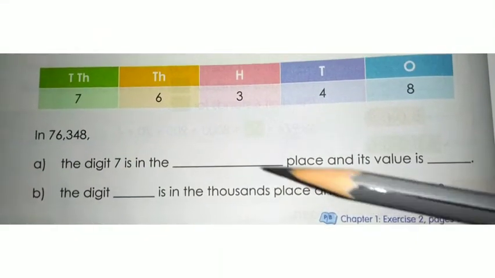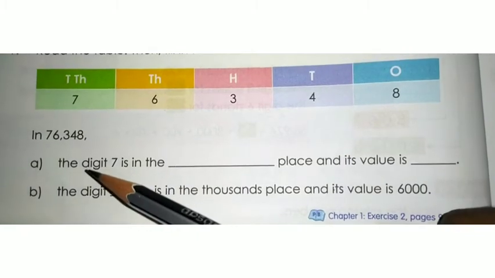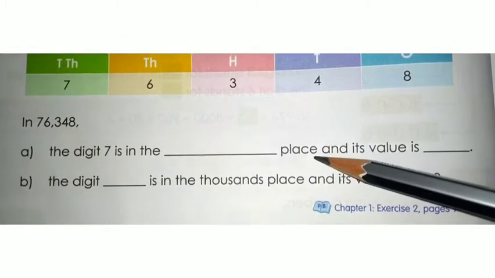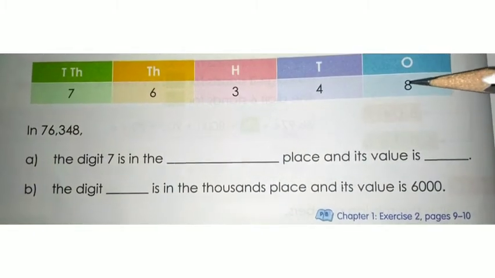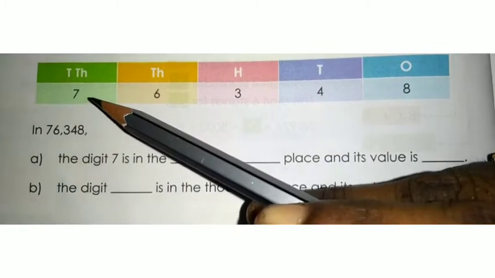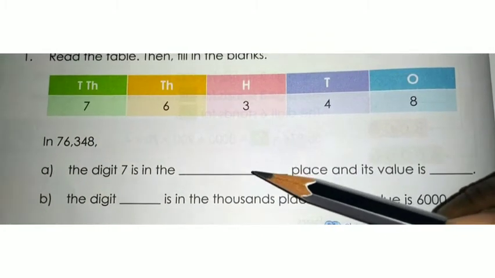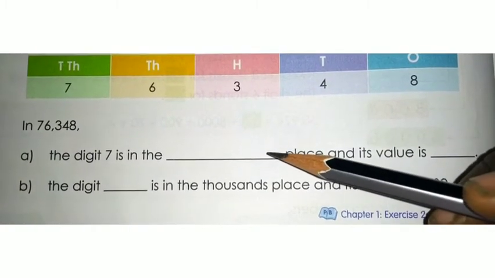Children, here you have to find the place value. Look at the question. The digit 7 is in the dash place. Where is the value 7? Start from here. It is in the 10,000s place. So you have to write here 10,000 as the number name.